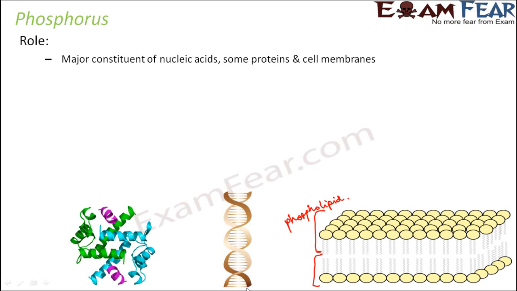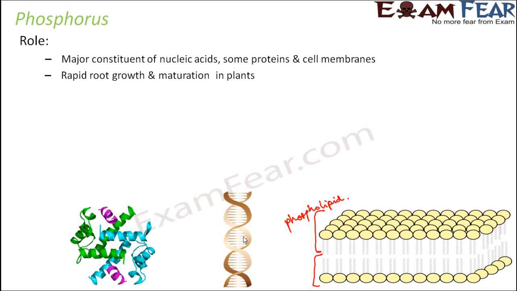Again, when you talk about the nucleic acid, whether DNA or RNA, there you have the phosphate linkages, the phosphate group is present, so phosphorus is present there also. Again, in some proteins also phosphorus is present. So they are constituents of so many important biomolecules.